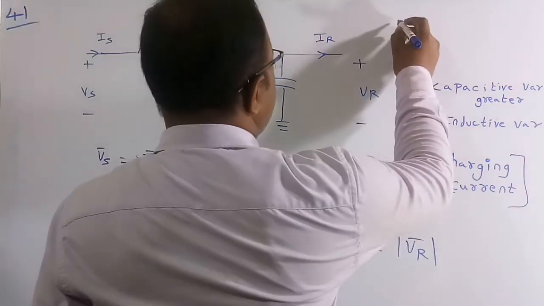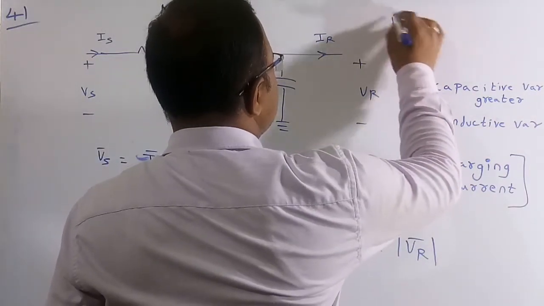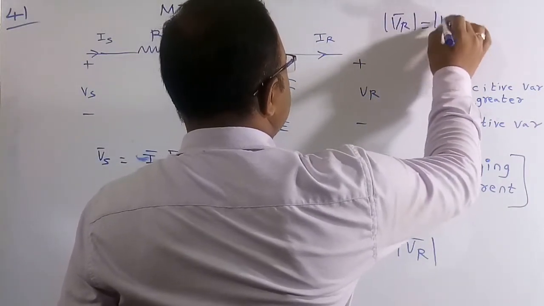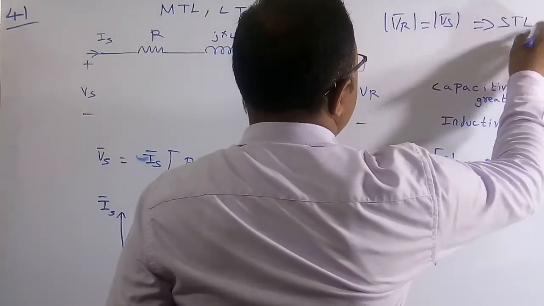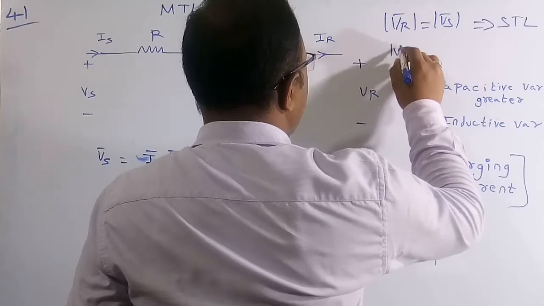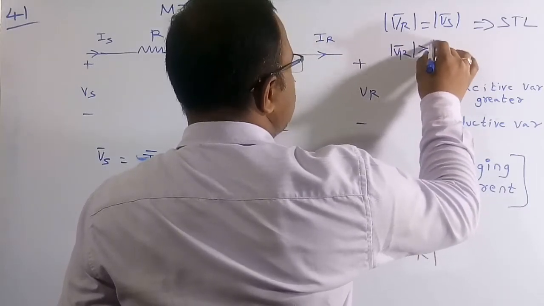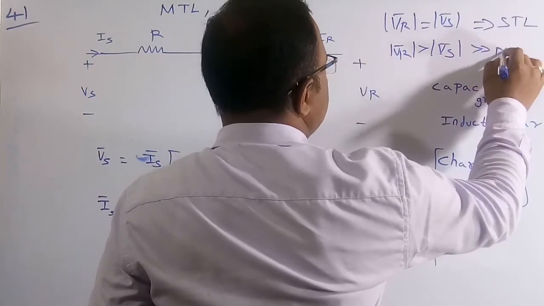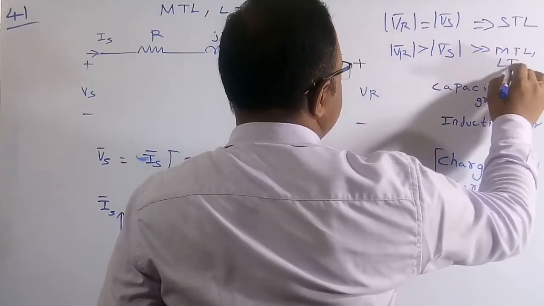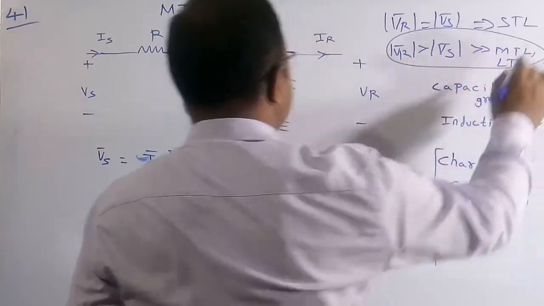For the short transmission line, the receiving end voltage magnitude is equal to the sending end voltage magnitude. But for the long and medium lines, the magnitude of the receiving end voltage is always greater than the magnitude of the sending end voltage. This is called the Ferranti effect.